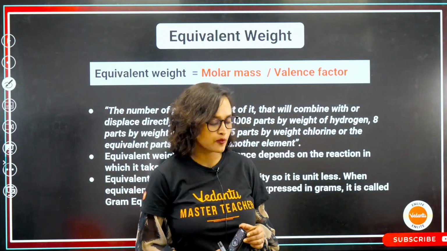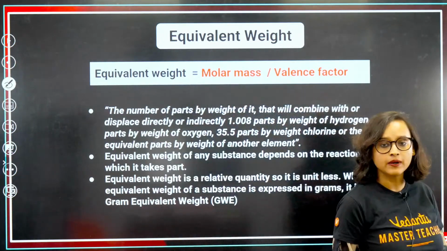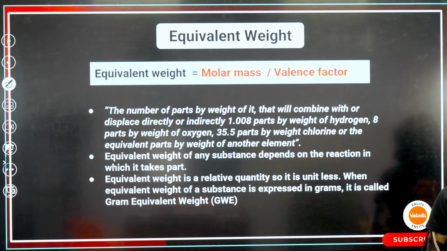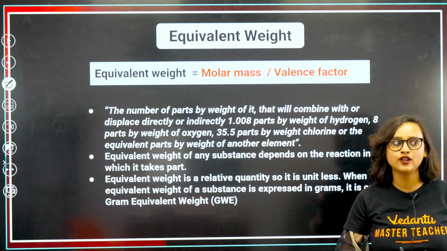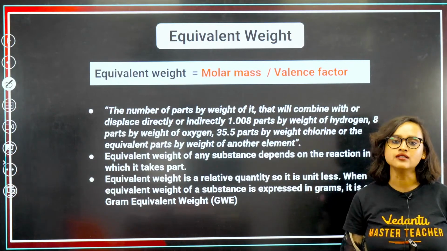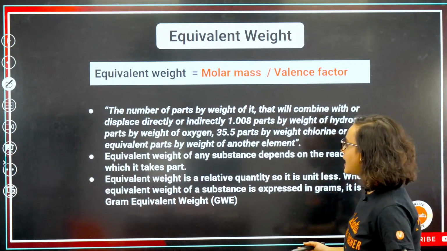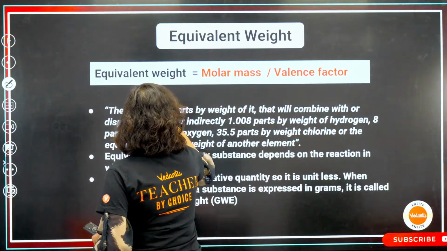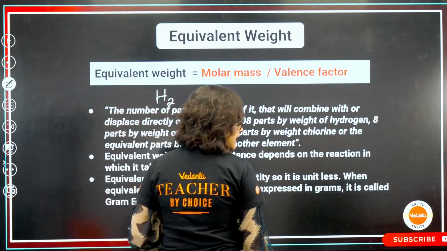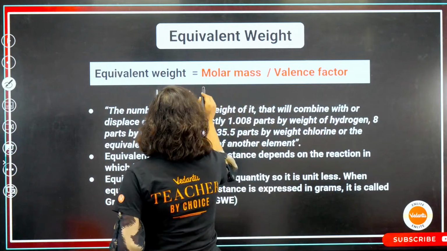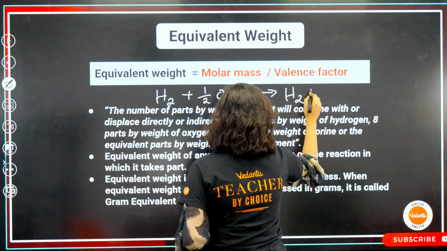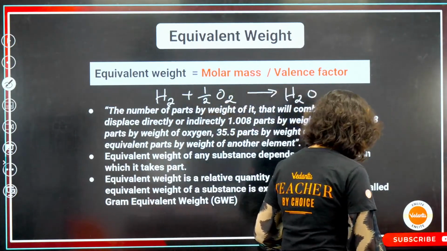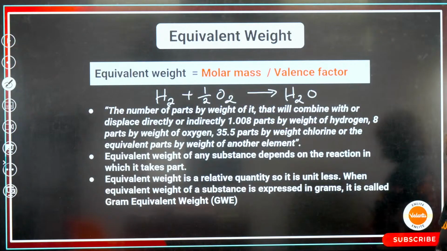What is equivalent weight? Let's try to understand with an example. Here, whatever is written, it's actually really big, and we might not be able to understand it. So let's take the example of hydrogen plus oxygen will give us H2O. If I write down the equation, it becomes H2 plus half O2 will give you H2O. That's my reaction.